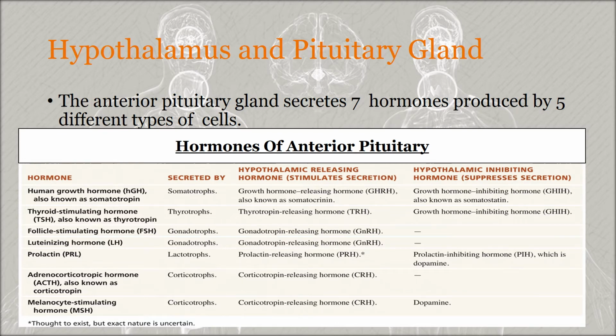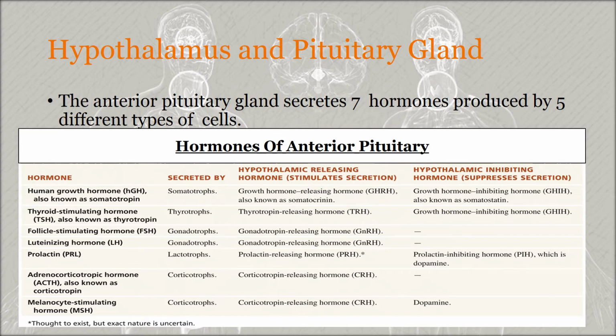The next cell is the lactotrope. Lactotropes secrete prolactin, or PRL, which initiates milk production in the mammary glands. The last cell is the corticotrope. Corticotropes secrete adrenocorticotropic hormone, ACTH, also known as corticotropin, which stimulates the adrenal cortex to secrete glucocorticoids such as cortisol. Some corticotropes, remnants of the pars intermedia, also secrete melanocyte stimulating hormone, or MSH.